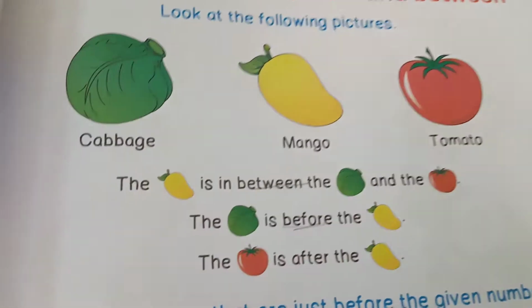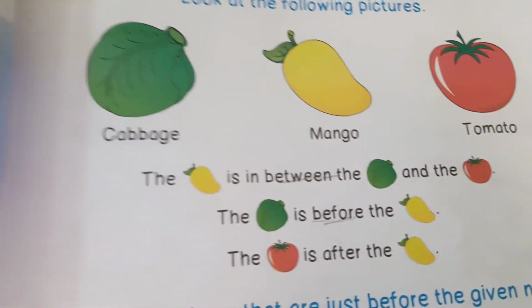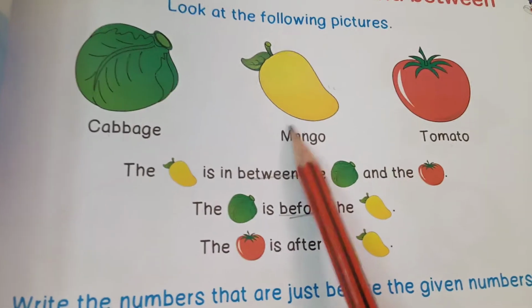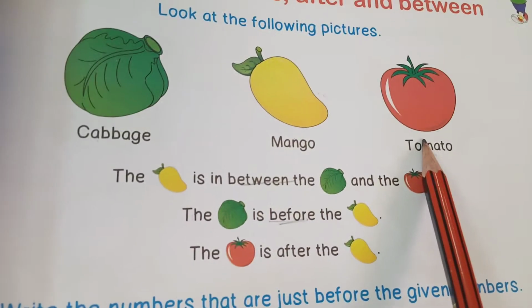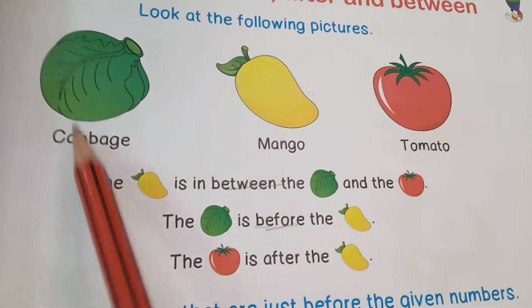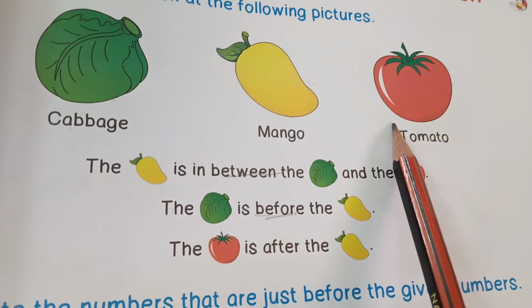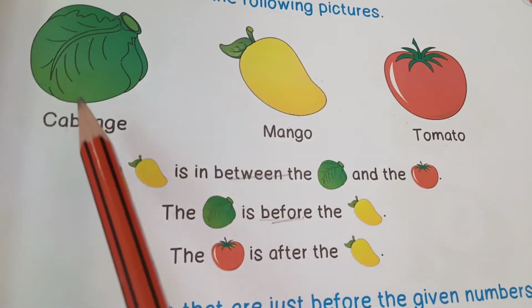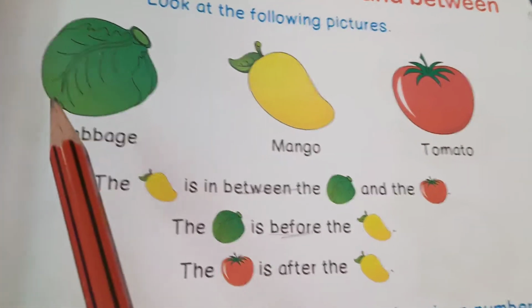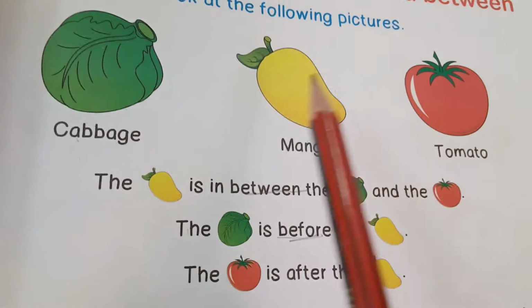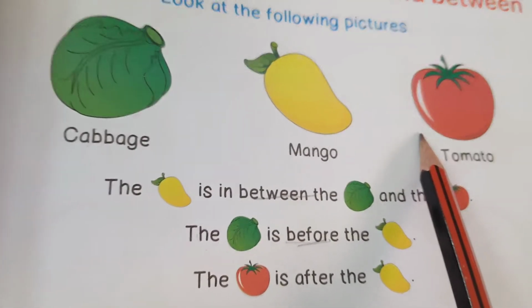Are you clear, students? Where is the mango? The mango is between the cabbage and tomato. Where is the cabbage? The cabbage is before the mango. Where is the tomato? The tomato is after the mango.